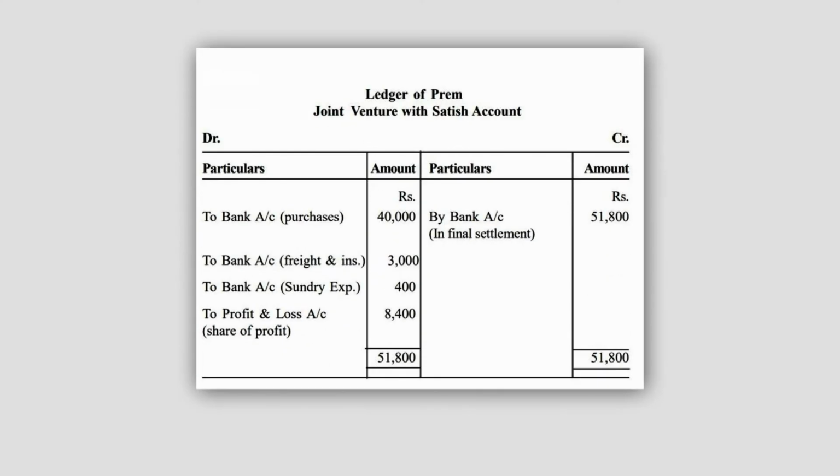So here it is joint venture with Satish in the books of Prem. To bank, purchases have been made for rupees 40,000. To bank, these are the expenses incurred, 3,000. To bank, sundry expenses mentioned again in the question, 400. Then this is the net amount of profit, rupees 8,400. So total is 51,800. So here by bank, the final settlement 51,800. This we will see in the working notes. So total is 51,800, 51,800.